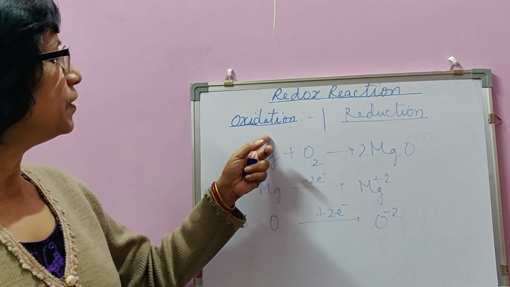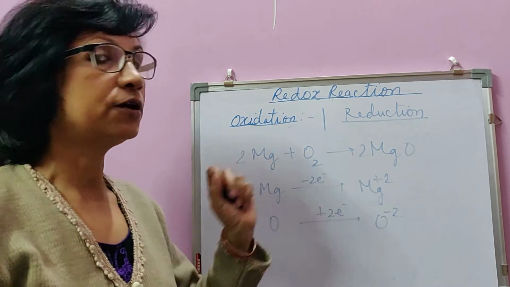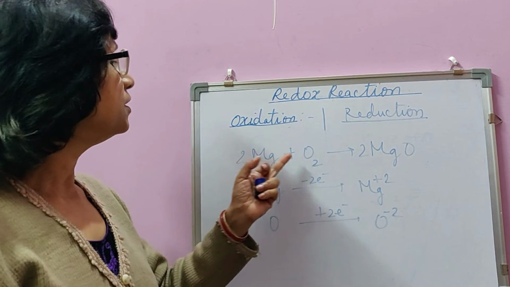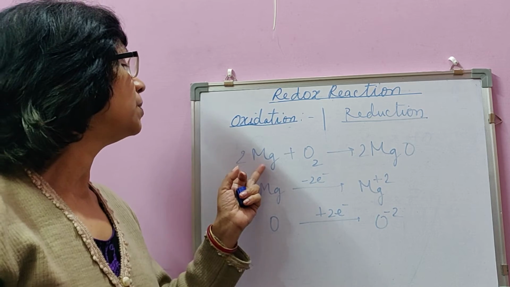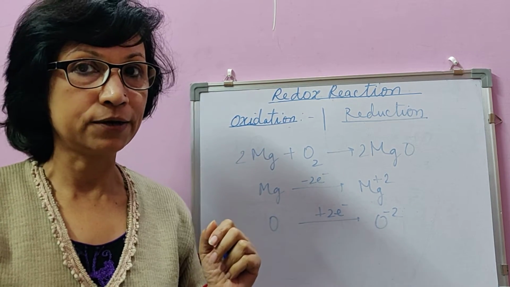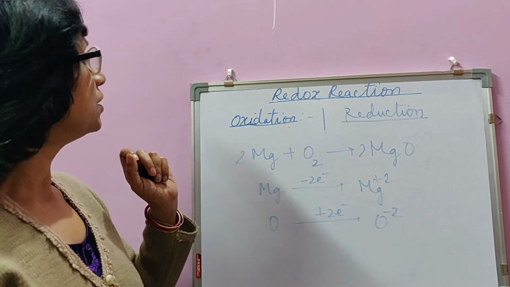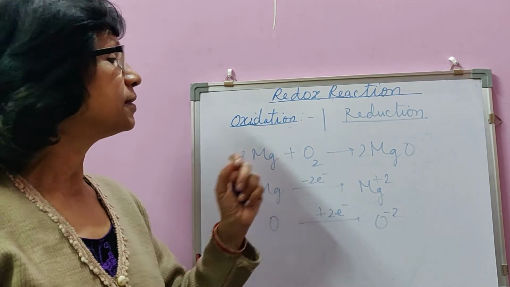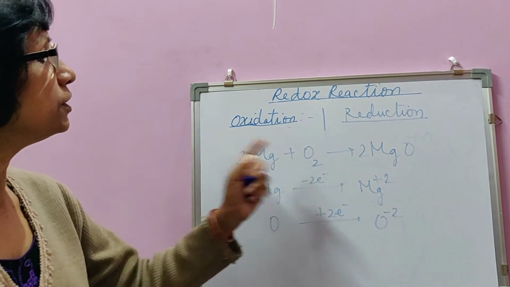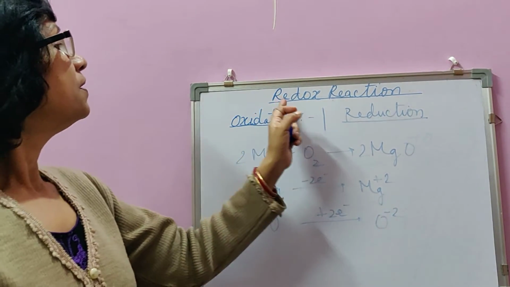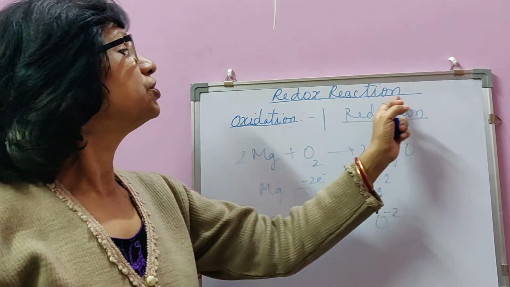So, loss of electron by magnesium and gain of electron by oxygen. If there is no electron gainer, then magnesium all alone cannot donate electron. So, when an oxidation reaction takes place, simultaneously a reduction reaction also takes place. That's why the term redox reaction is used.